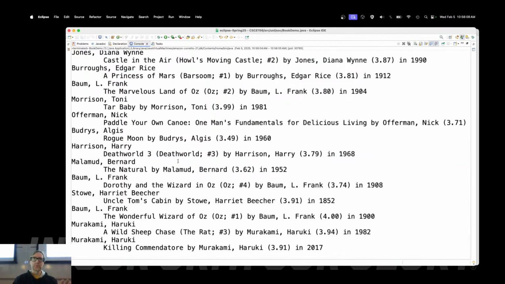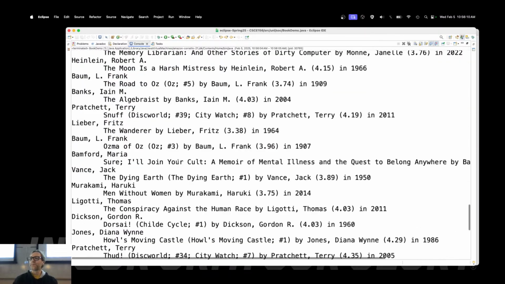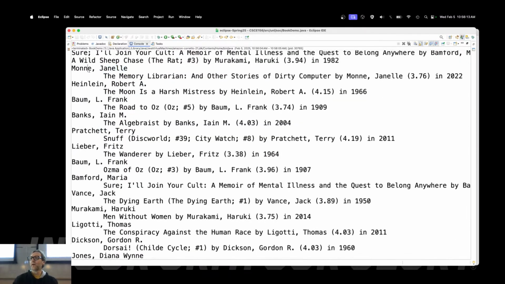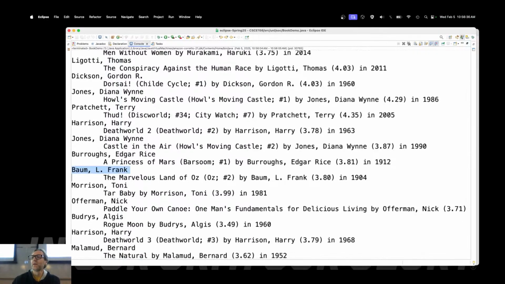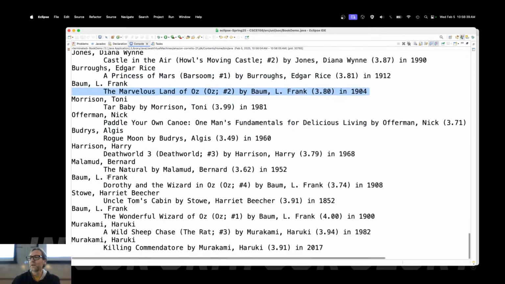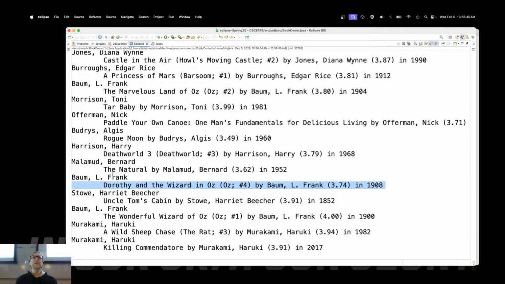Let me run this. It's almost what I want. We're still not there yet. But let's take a look. All right. Janelle Monáe, I don't know how you pronounce that, but Memory Librarian. Robert Heinlein, there's their book. Frank L. Baum, Wizard of Oz #5. I only see one book. That's a problem, right? How many books were there by Frank L. Baum? Five. Well, his other books are, well, there's one, and there's the Marvelous Land of Oz 2. And if you keep looking, we'll find all of the other books by Frank L. Baum. So why are they all separated out into different keys?